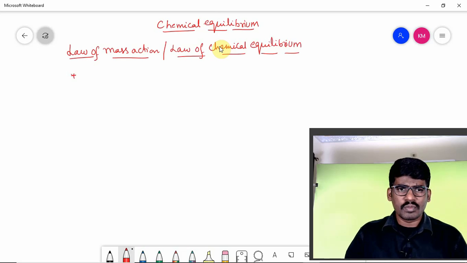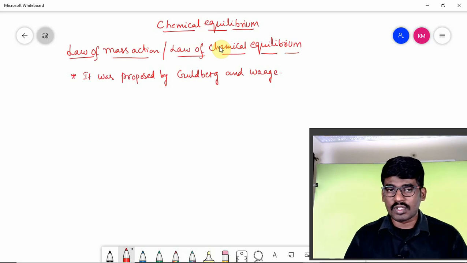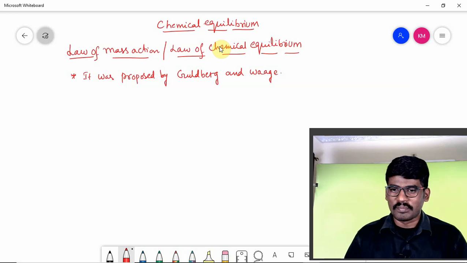It was proposed by Guldberg and Waage. These were the two scientists who proposed the law of mass action, or law of chemical equilibrium, right?